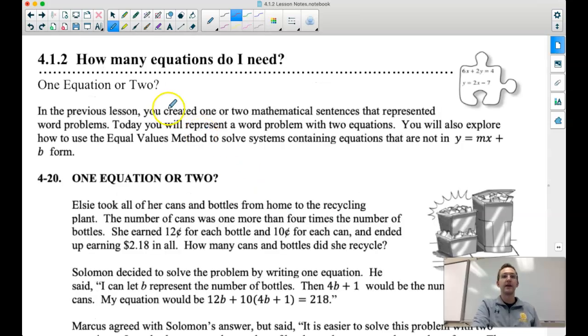Otherwise, moving on. So 4.1.2, one equation or two. In the last lesson, we created mathematical sentences that represented word problems, and today we're going to do the same thing, but with two equations. We're going to explore how to use the equal values method to solve a system of equations, and we're going to work up to that through our problems today.